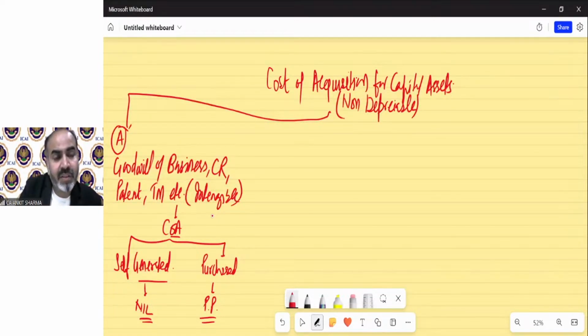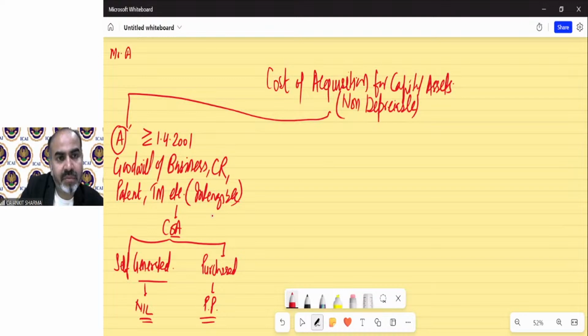Even the same provision is applicable if these assets have been purchased on or before 2001. In some cases, if an asset has been purchased before 1/4/2001, the cost provision is different. And if it is after 1/4/2001, the cost provisions are different. But for case A, goodwill of business, copyright, patent, trademark, etc., the provisions are same, whether it's purchased before 1/4/2001 or after.